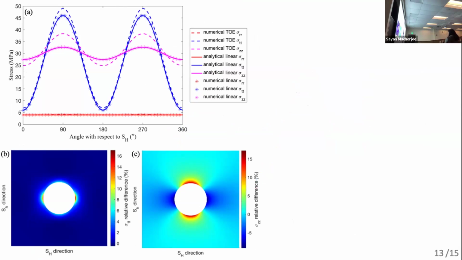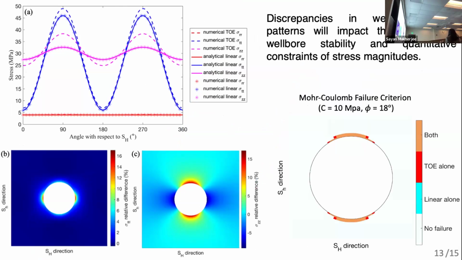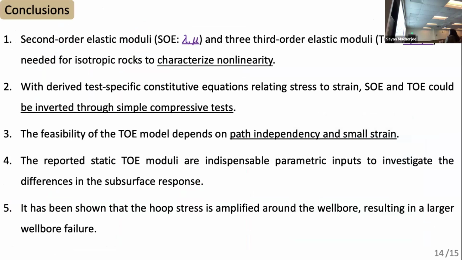After we get the stress field, we of course can see how the rock will fail, and we could see that when the rock is nonlinear, it will have a bigger breakout region. And this difference in the wellbore failure patterns will, of course, impact the analysis of the wellbore stability and the quantitative constraints of the stress magnitude, since we need to observe these failure patterns in the field and then try to invert back. I think this is my last slide. Sorry for the high speed. I only have 1 minute left.